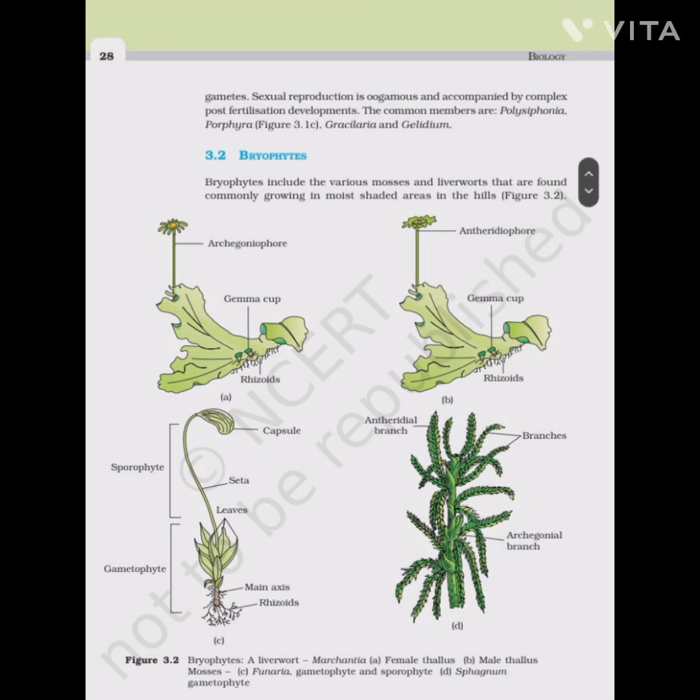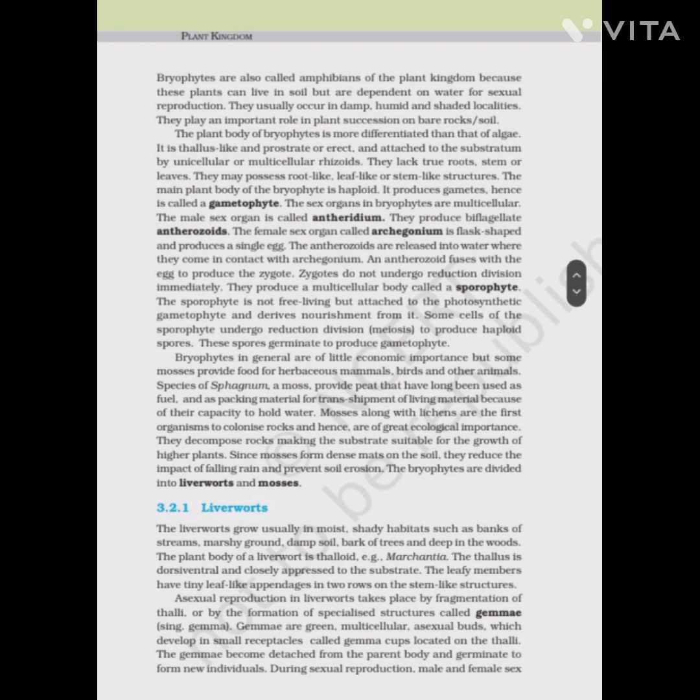Bryophytes. Bryophytes include the various mosses and liverworts that are found commonly growing in moist, shaded areas in the hills. Bryophytes are also called the amphibians of the plant kingdom because these plants can live in soil but are dependent on water for sexual reproduction. They usually occur in damp, humid, and shaded localities. They play an important role in plant succession on bare rocks or soil.